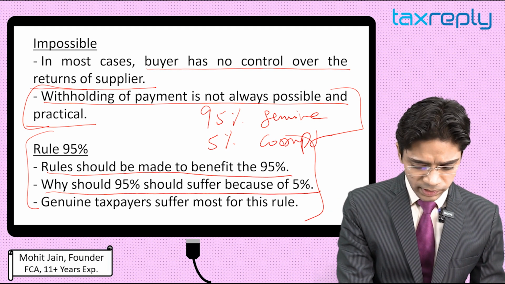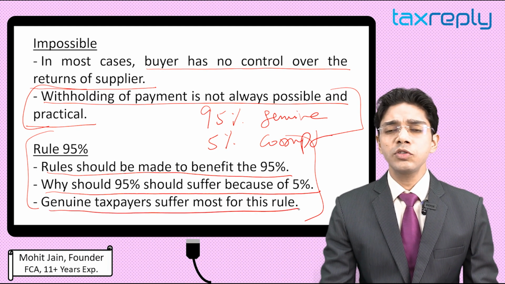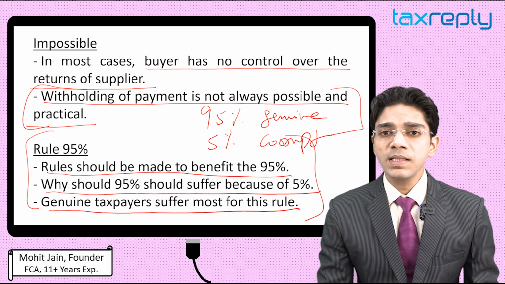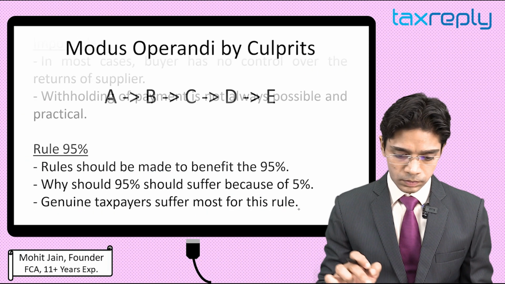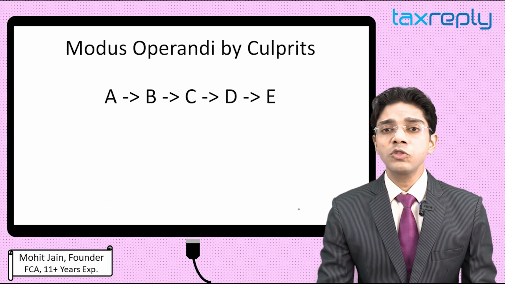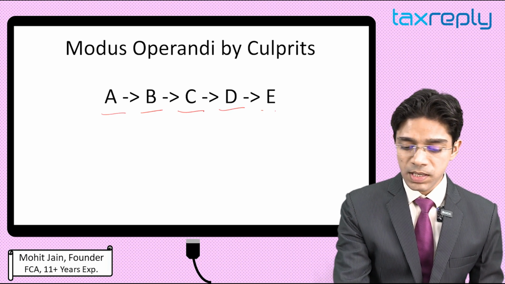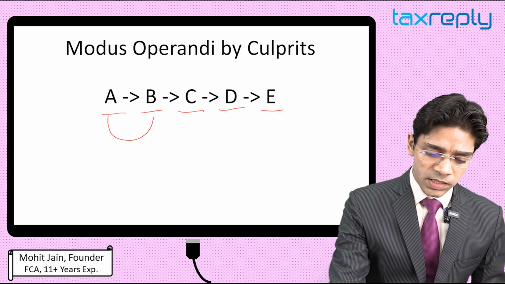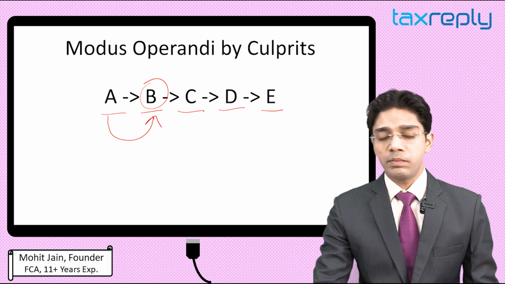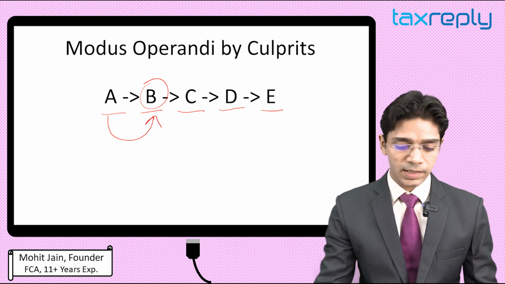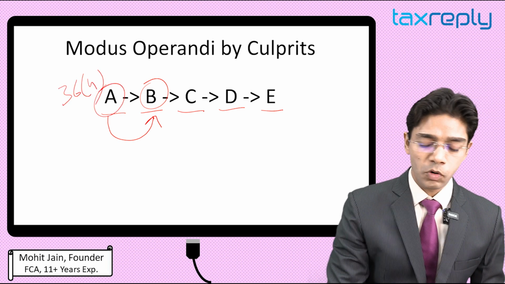Like on the third point, genuine taxpayers suffer most for this rule. By introducing this rule, genuine taxpayers are suffering most rather than the culprits. I'll explain to you how. Let's understand the modus operandi adopted by these culprits. For example, these are 5 fake firms, A, B, C, D, and E. A purchases goods from B. B files its return on time because it's a fake firm, so filing return is not a difficult task. They file its return on time. A gets the credit as per Rule 36(4).